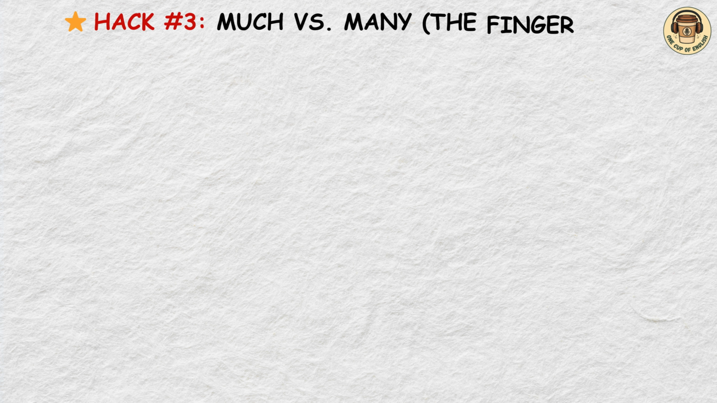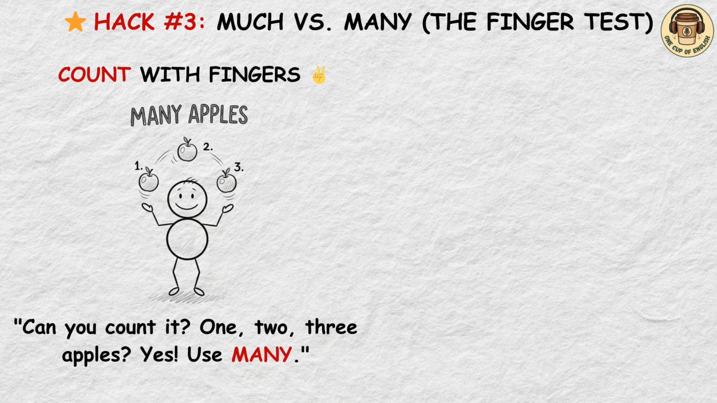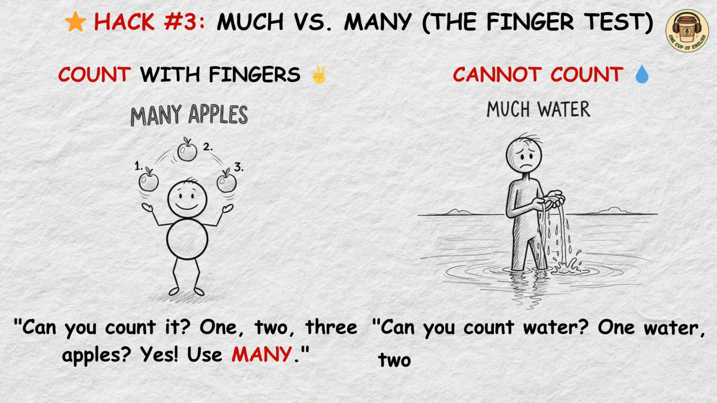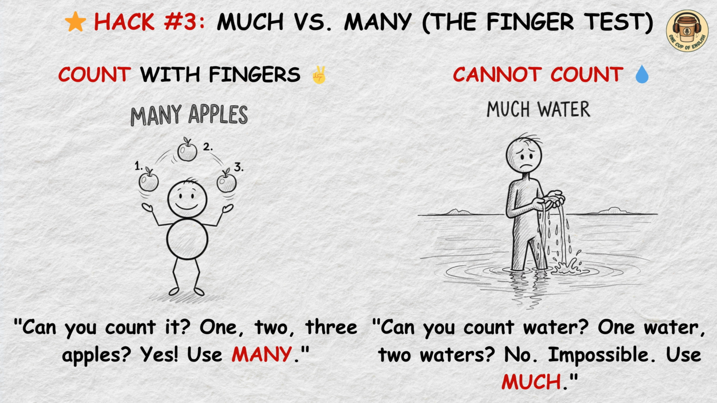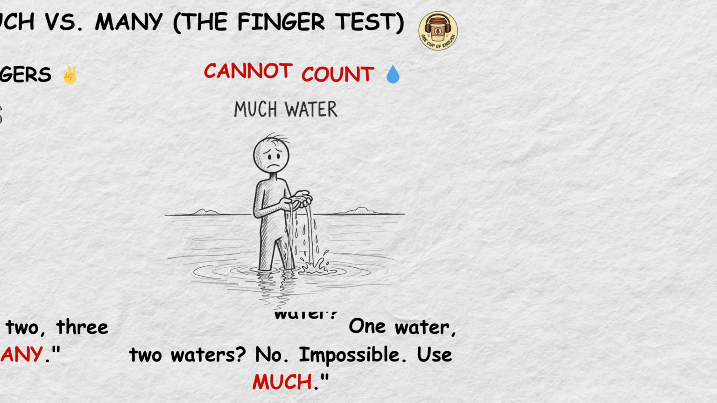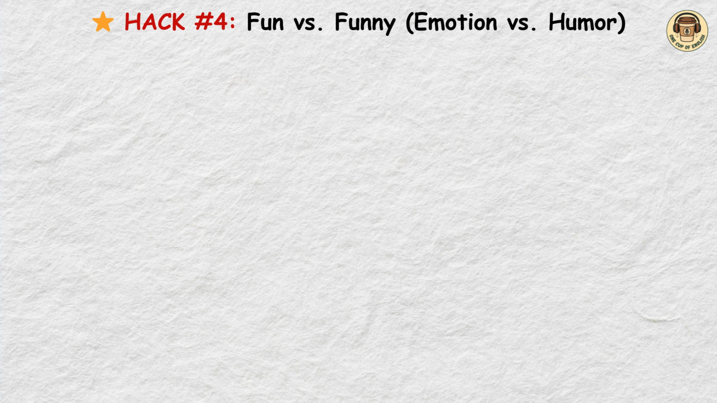Hack number 3, much versus many. Can you count it? 1, 2, 3 apples? Yes, use many. Can you count water? 1 water, 2 waters? No, impossible. Use much.